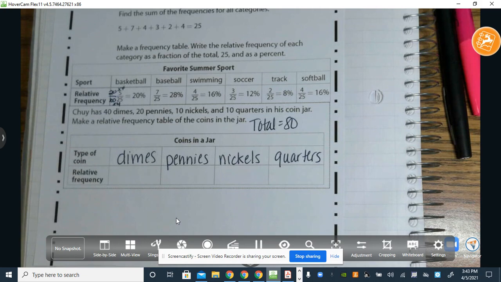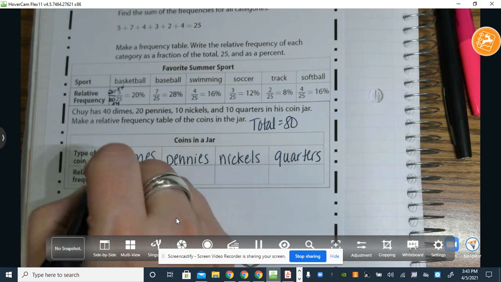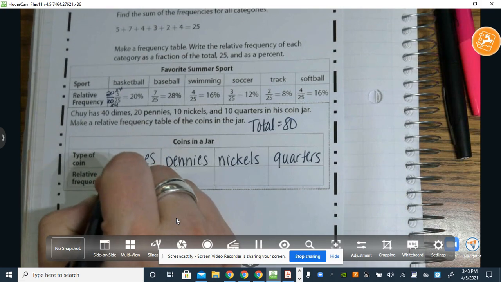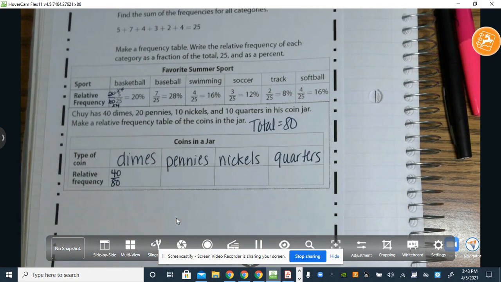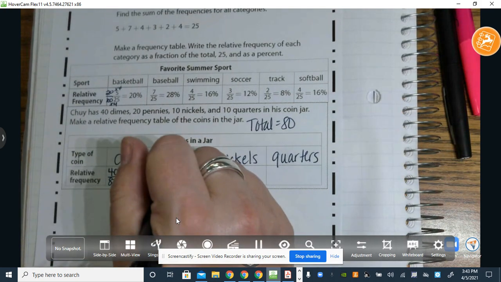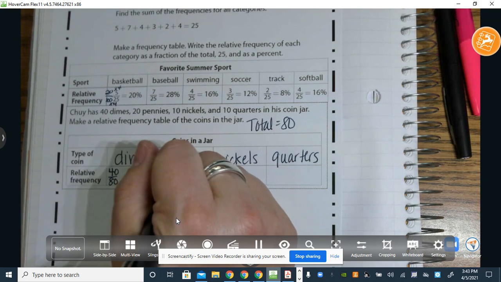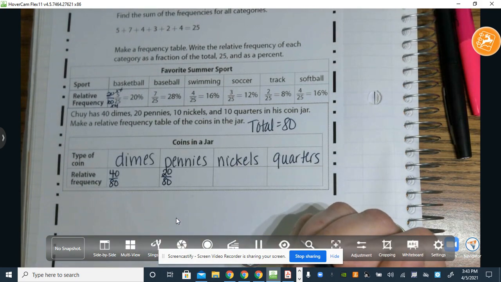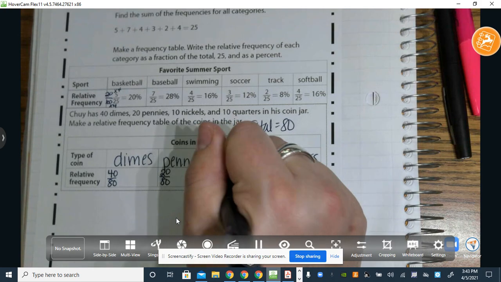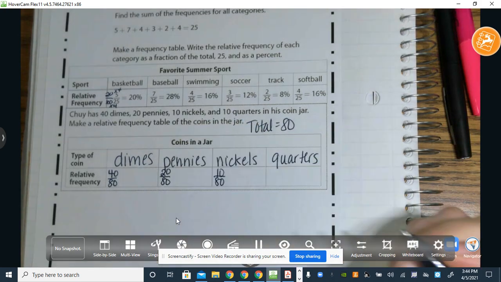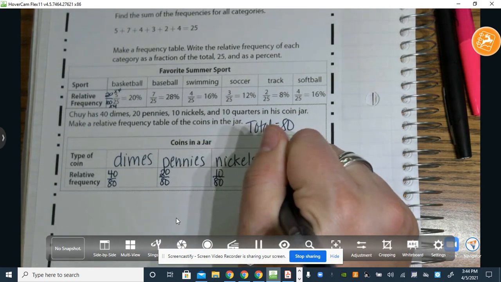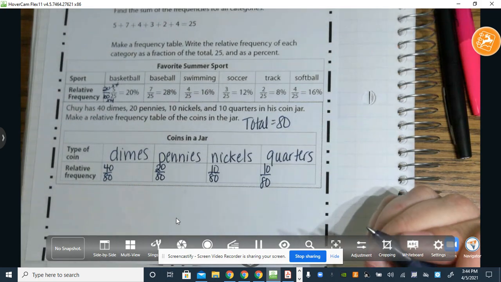All right? And then if I'm solving this, well, I have 40 out of 80 that are dimes, 20 out of 80 that are pennies, 10 out of 80 that are nickels, and again 10 out of 80 which are quarters.